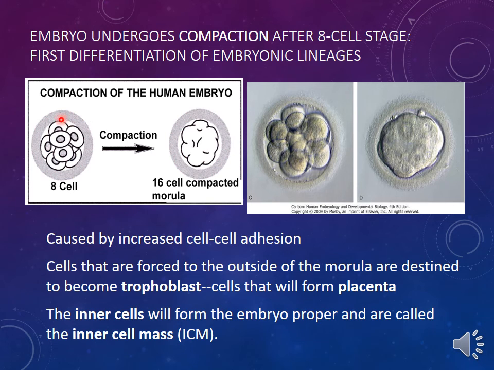The 8 cell stage of the cleavage is named compaction, which is caused by increased cell-to-cell adhesion. Cells that are forced to the outside become the trophoblast, responsible for development of the placenta. The inner cells will form the embryo proper and are called the inner cell mass.